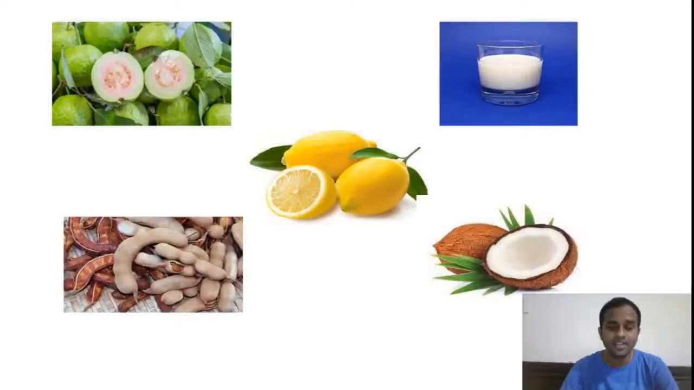As well, you can see here tamarind. This is a source of tartaric acid. And you see here coconut. In the coconut, we can see carboxylic acids, that is caprylic acid, capric acid, as well as lauric acid. These three long chain carboxylic acids we see in coconut. So these are the various sources of carboxylic acid.